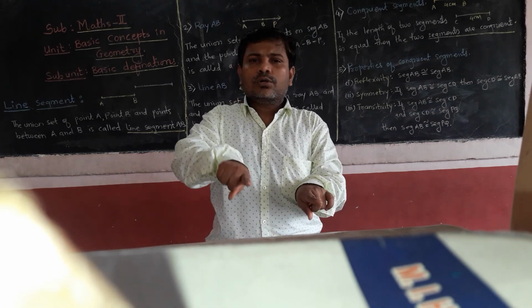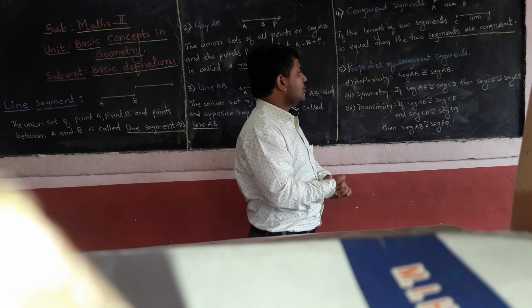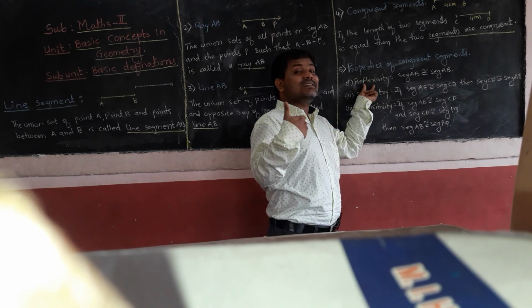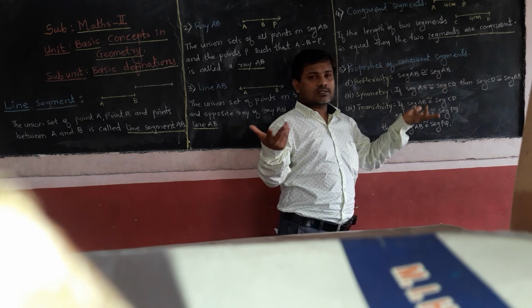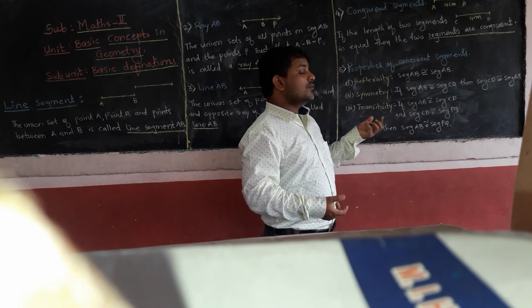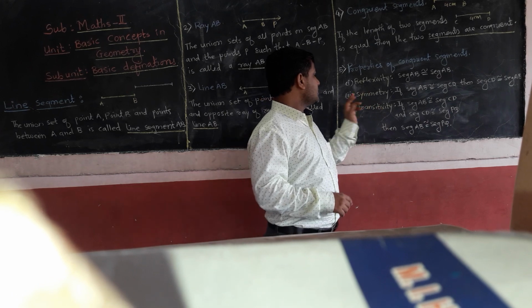Means AB is congruent with AB, meaning both lengths are equal. So we can say that segment AB is congruent with AB. So it is called reflexivity. If the reflection of AB is seen in the mirror, it is equal to the same, whether it is 4 centimeters or 6 centimeters, the lengths are equal. The second one is symmetry.